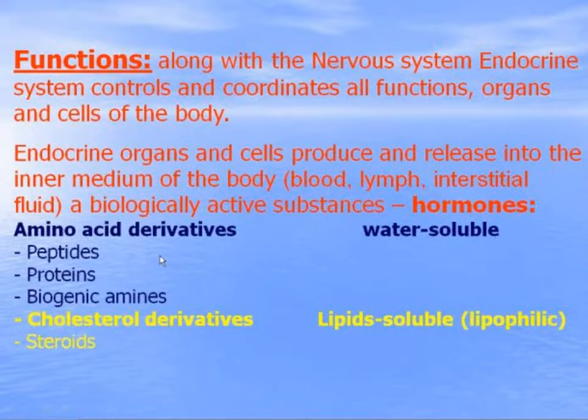On their chemical nature, they are divided into two groups. First, amino acid derivatives, which are water soluble: the peptides, proteins, and biogenic amines. And the second group, cholesterol derived, lipid soluble, lipophilic, so of lipid nature. They are steroid hormones like sex hormones or glucocorticoids.